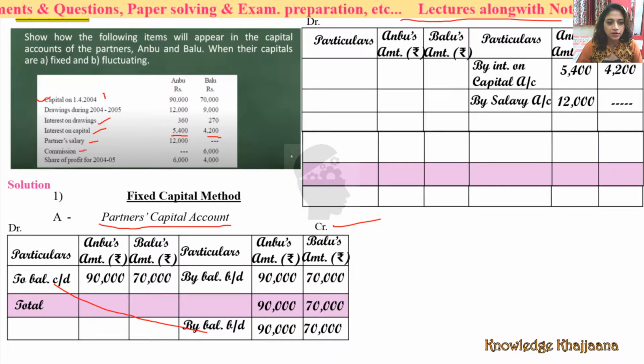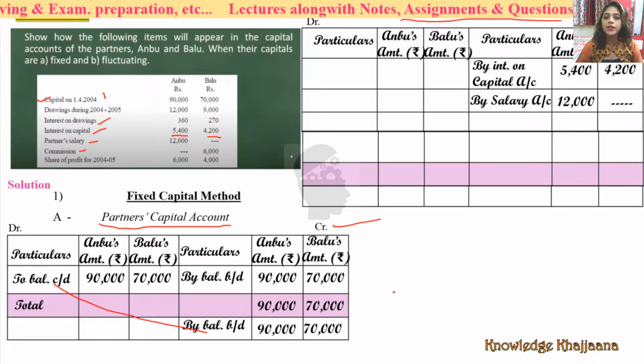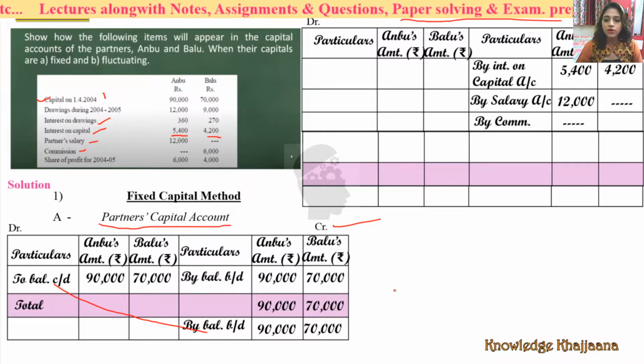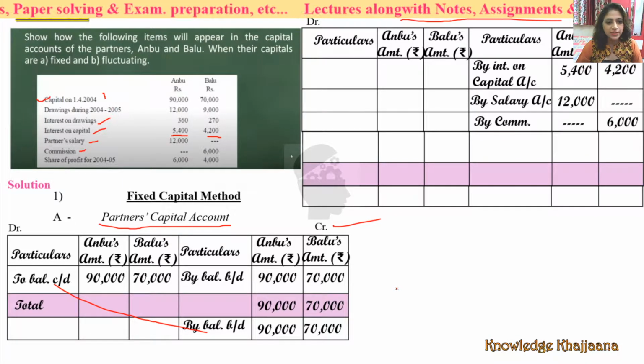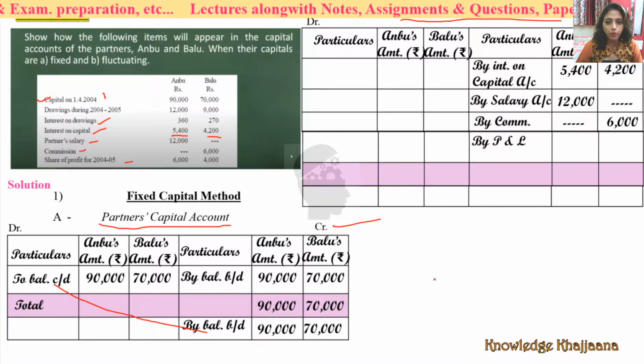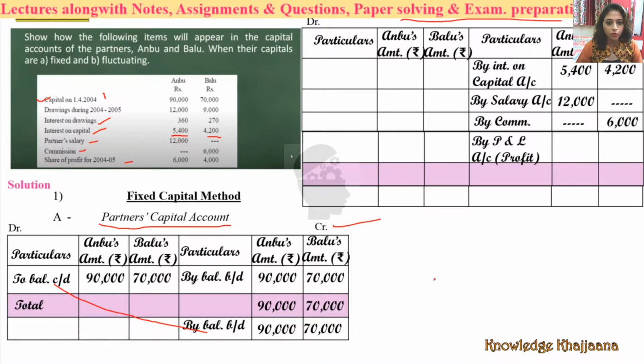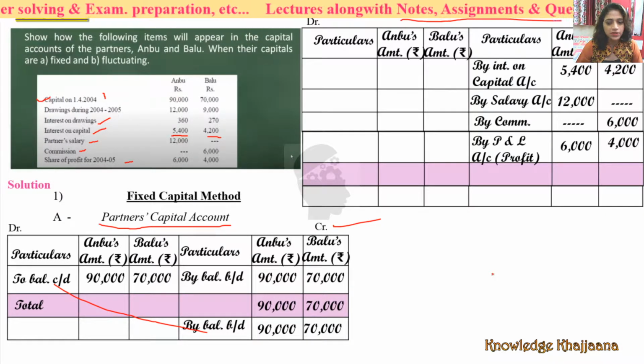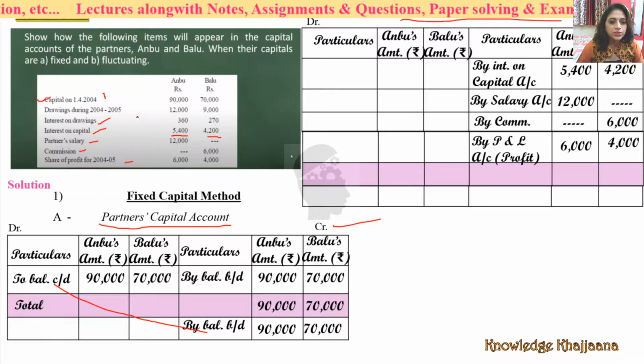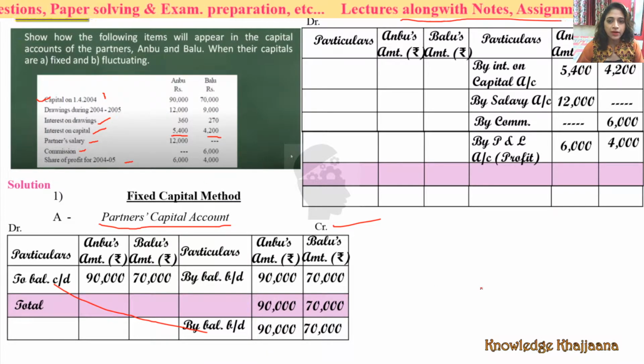Next, commission. Commission again increases the capital. So by commission account, Anbu didn't get any commission. Baru gets commission of rupees 6,000. Next, profit. Profit also increases the credit side of the capital, right? So that is profit and loss account, the profit share between them is 6,000 and 4,000 rupees respectively. Okay. See, only this much of entries are there in the credit side of the partner's current account.